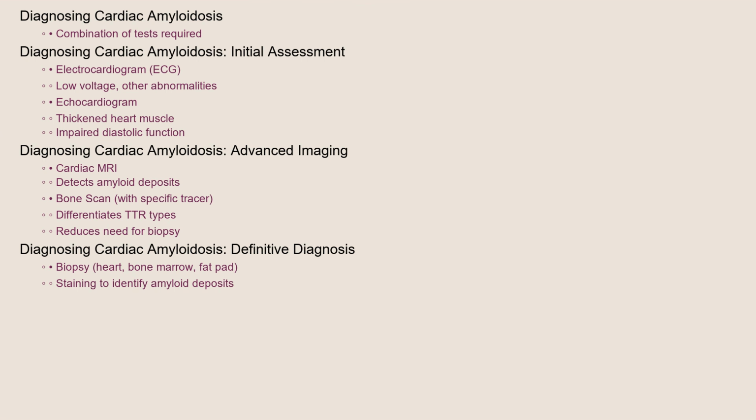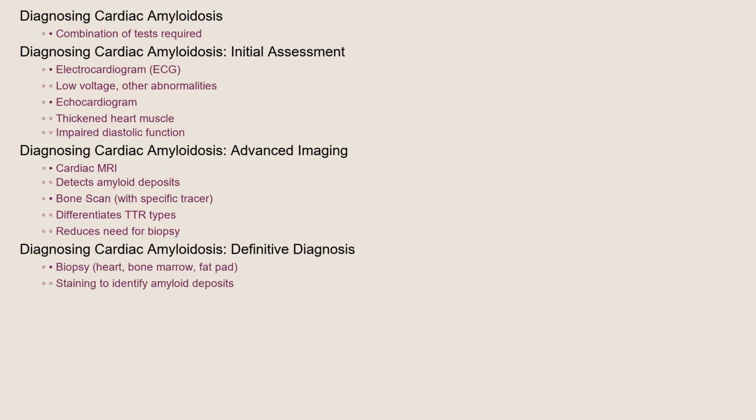Diagnosing cardiac amyloidosis typically involves a combination of tests. An electrocardiogram, or ECG, may show low voltage and other abnormalities. An echocardiogram can reveal a thickened heart muscle and impaired diastolic function. Cardiac MRI is increasingly used to detect amyloid deposits in the heart.